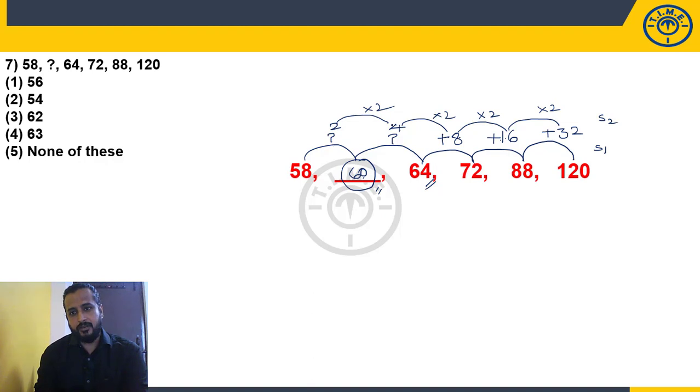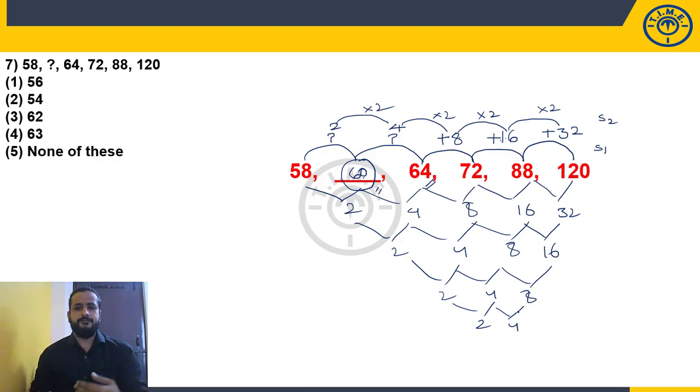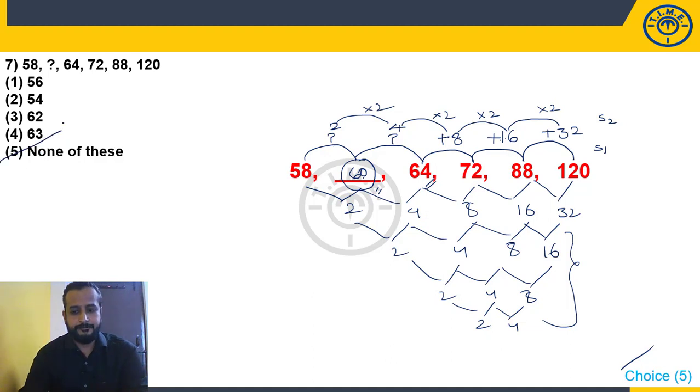Now the same thing you can also check with the difference. Like here it is 2 and 4 and 8 and 16 and 32. Now again go through the next step: 2, 4, 8, 16. Again go through that: 2, 4, 8. Again: 2, 4. Step by step. Or you can simply observe that it is into 2, into 2, into 2, into 2. Instead of going through this many steps, we can observe it easily. 2 times, 2 times, 2 times, 2 times. Choice 5. What is the answer? 60. None of these.